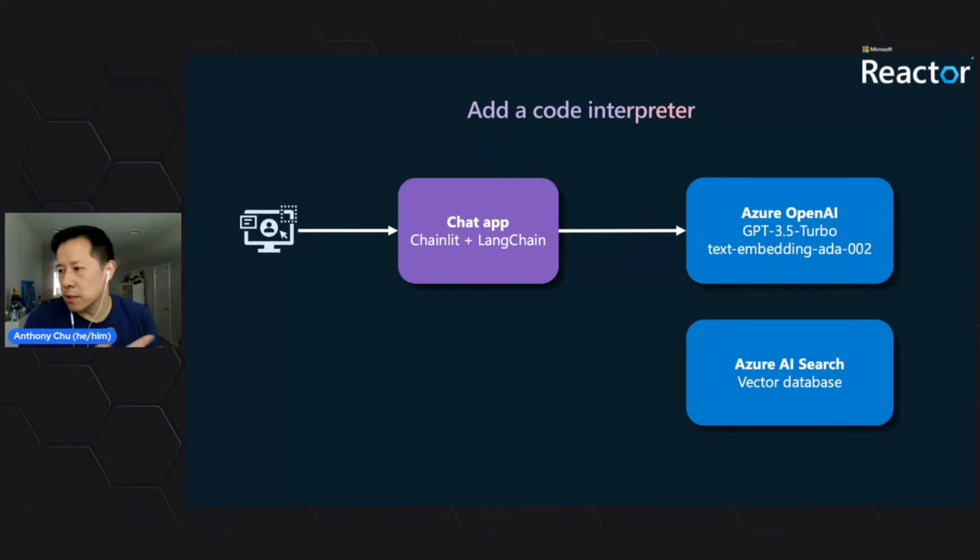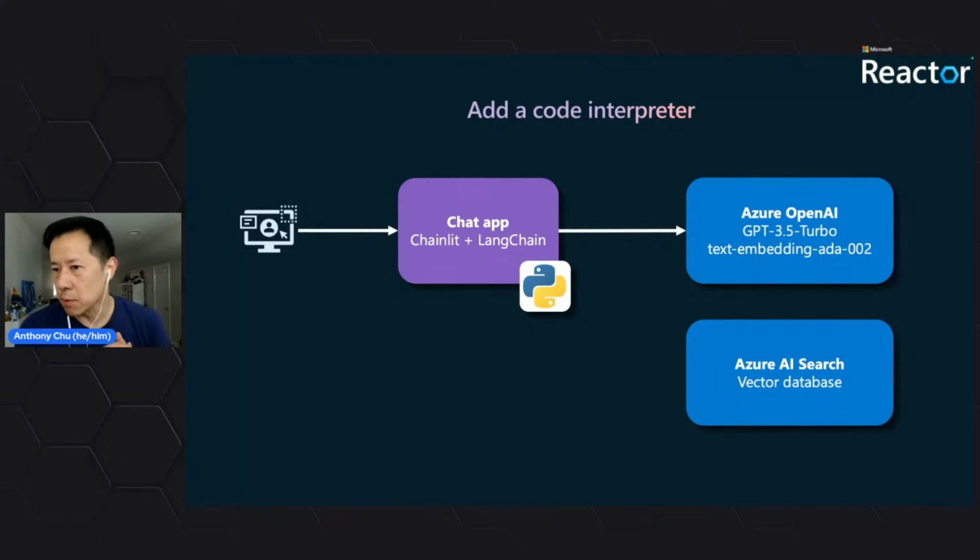We can't really do this by loading the CSV into AI search, because at the end of the day it's returning static data, right? So we need a way of doing some processing or computations. What we can do is give our app access to a Python code interpreter.